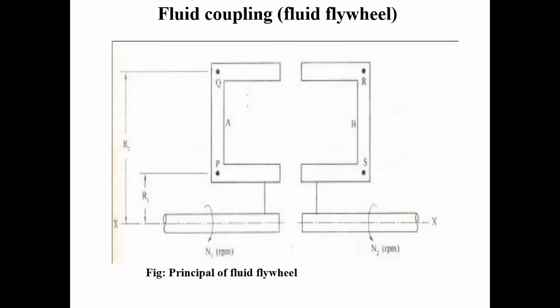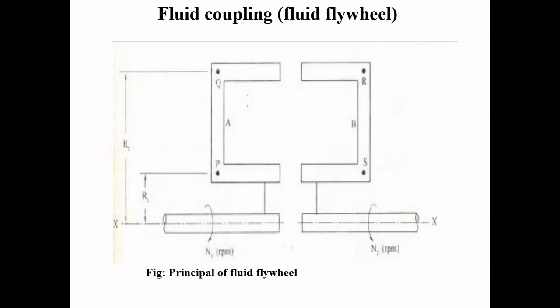By having the fluid flywheel or the fluid clutch, it gives smoother power take-up than the centrifugal type when the engine is accelerated.